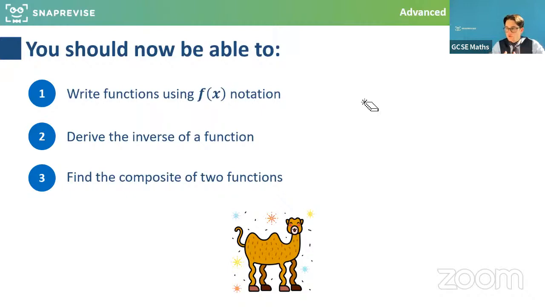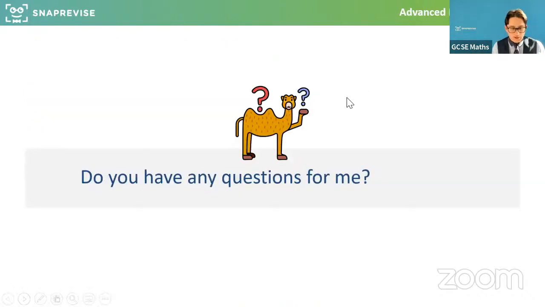So the input goes into the first function that it's nearest to in the bracket. The thing that spits out then goes in as the new input to the overarching function. And you could have composite functions with loads of different functions involved. But the main idea there was working in order, from the inside out.